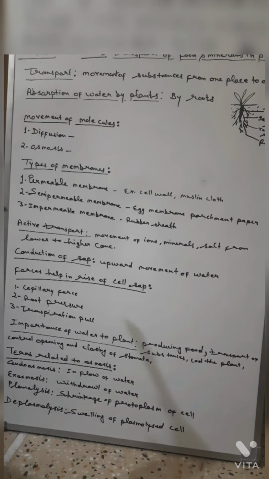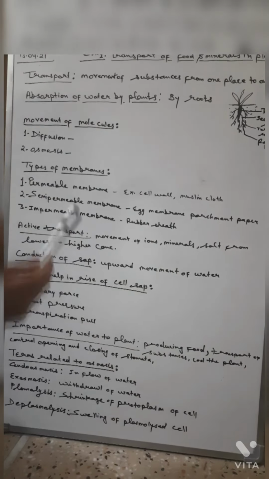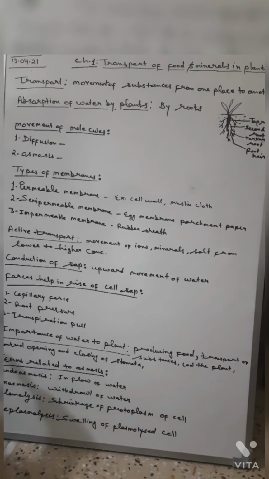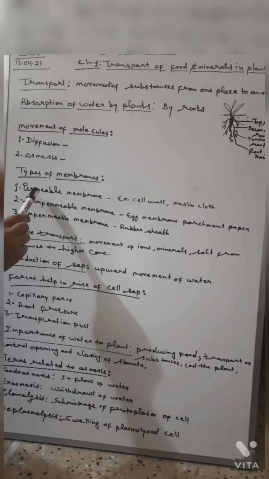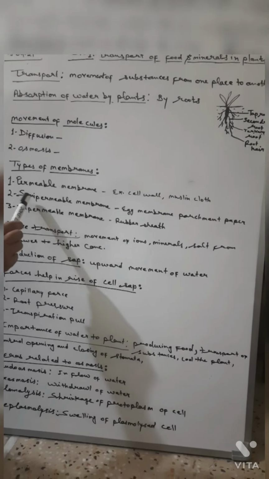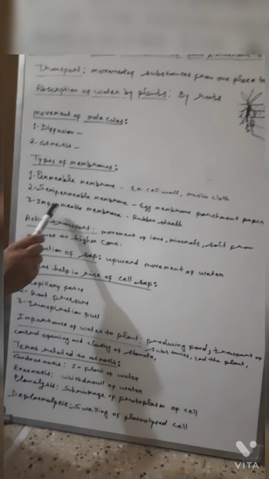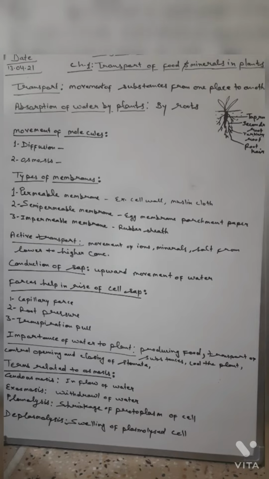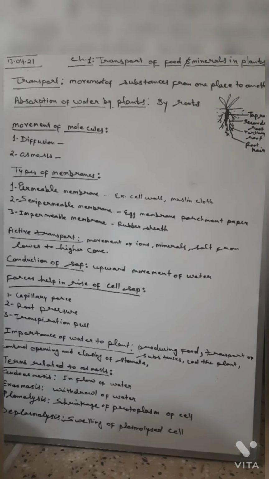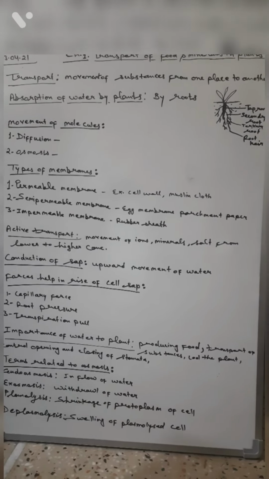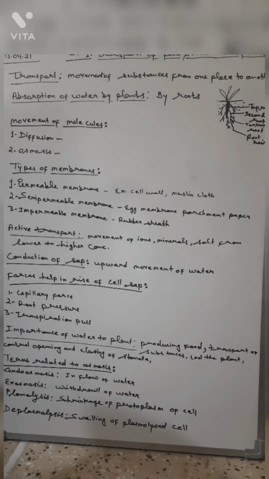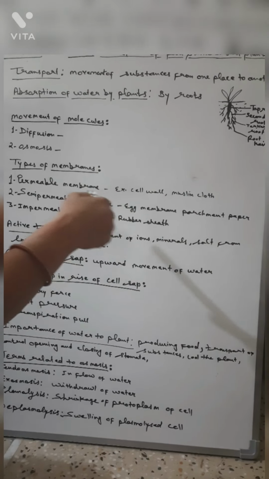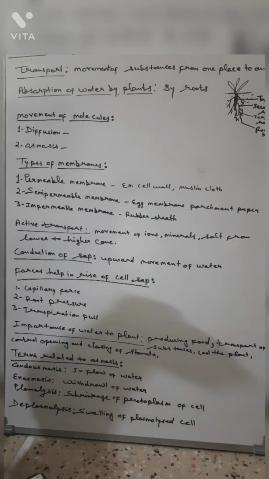Now we will understand how many types of membranes there are. There are three types of membrane. First is permeable membrane, second semi-permeable membrane, third impermeable membrane. So what is a permeable membrane? Permeable membranes are those membranes through which all kinds of substances can go.